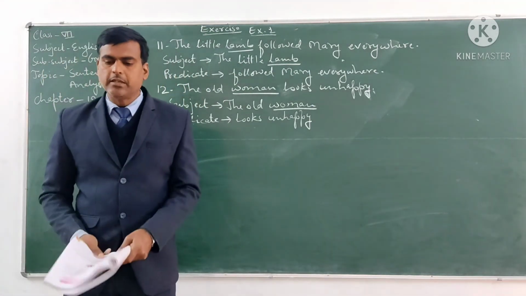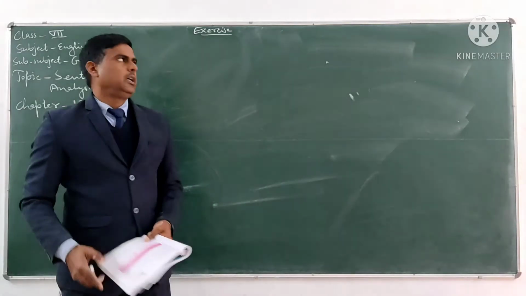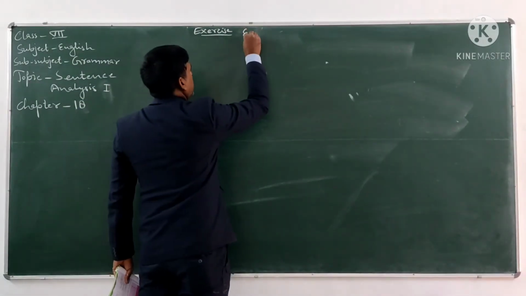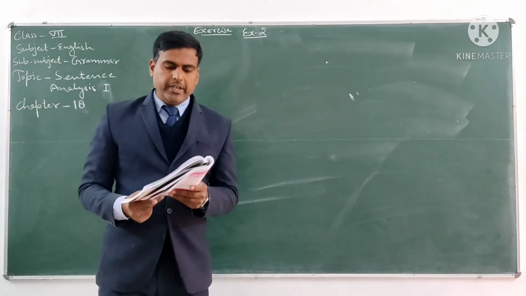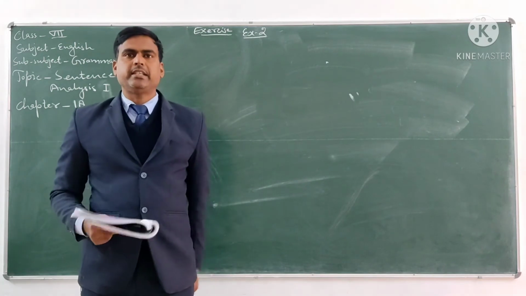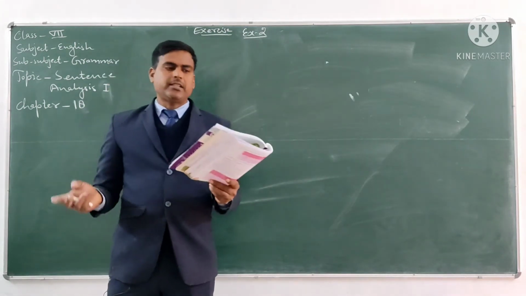So this is exercise number 1 of this chapter. Now let us see exercise number 2. Exercise number 2 is analyze the following sentences. In this exercise we have to analyze the sentences.